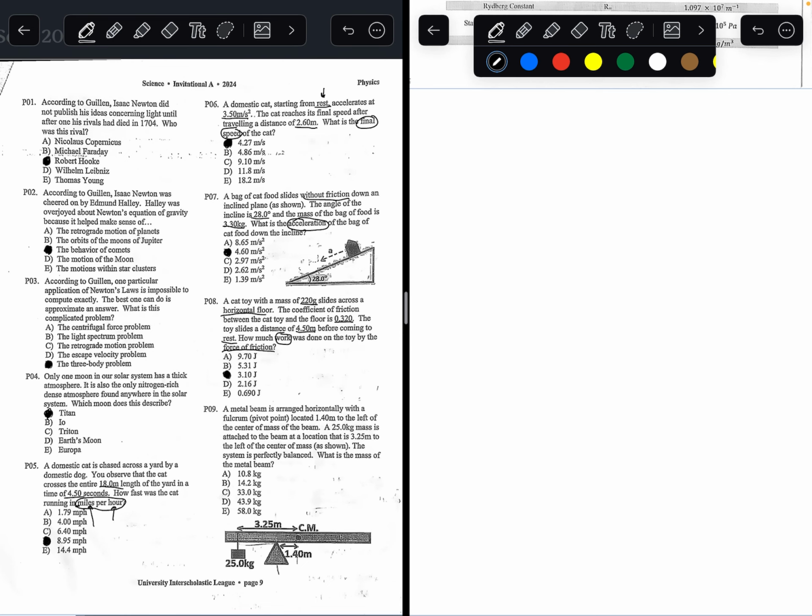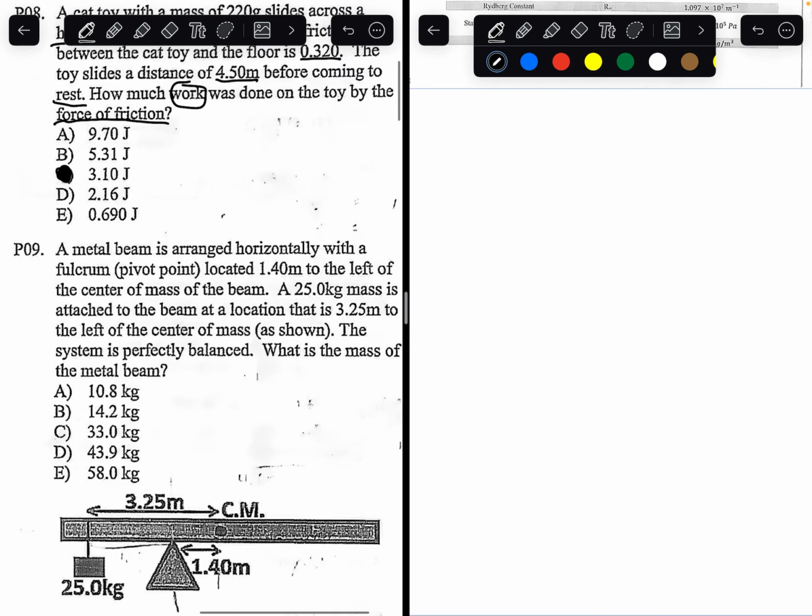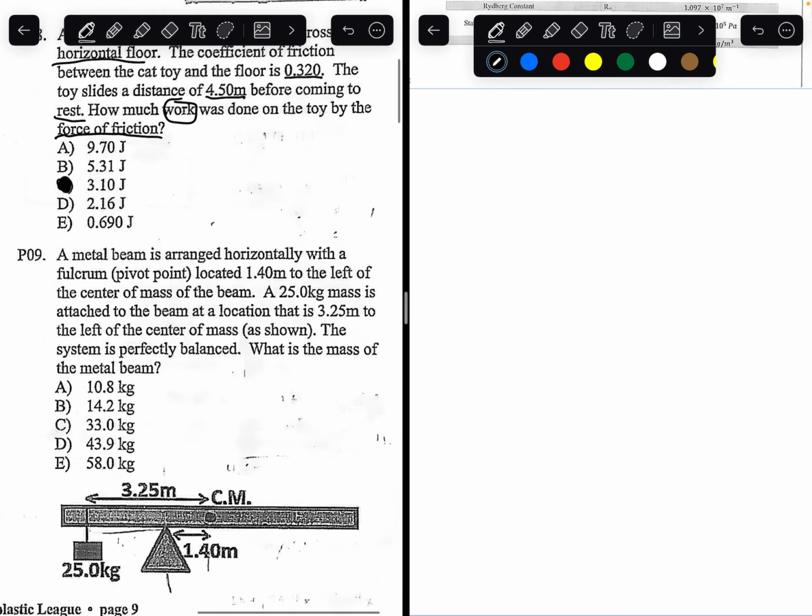Number 9. A metal beam is arranged horizontally with a fulcrum located 1.4 meters to the left of the center of mass. A 25 kilogram mass is attached to the beam at a location that is 3.25 meters to the left of the center of mass. The system is perfectly balanced. What is the mass of the metal beam?